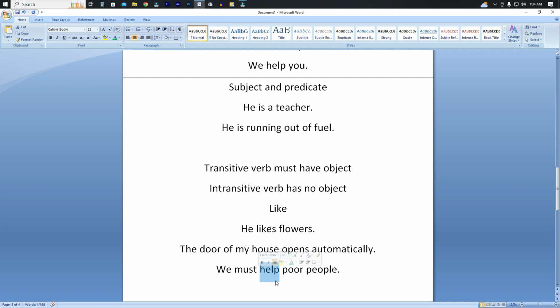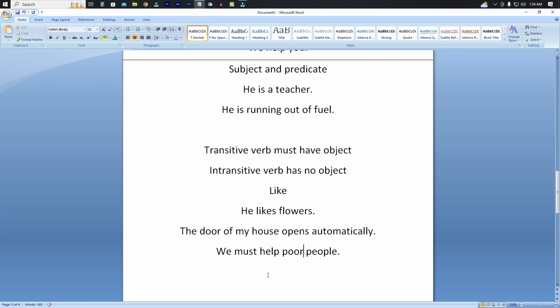After the verb help, is there any word? Yes, there are two words: one is "poor," and the other is "people." We have to find out whether there is any noun. Yes, people is a plural noun.